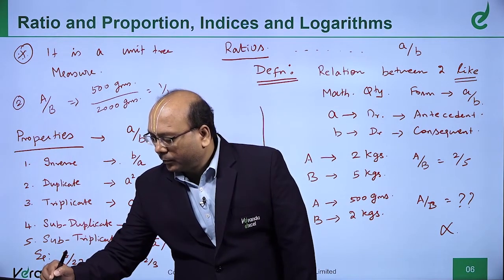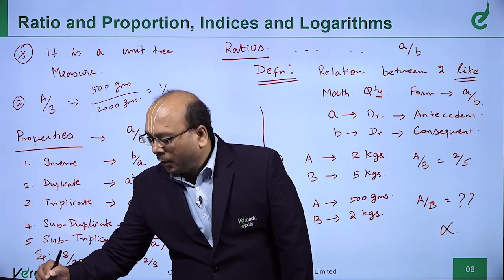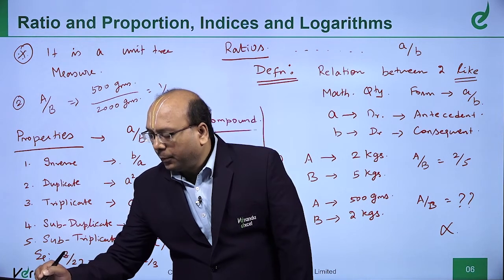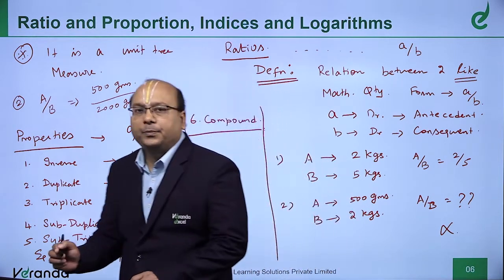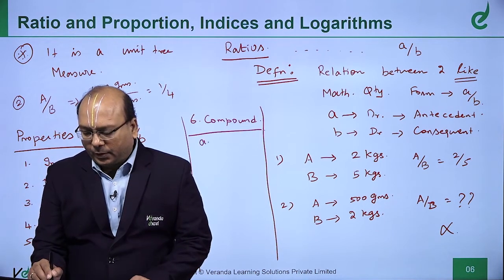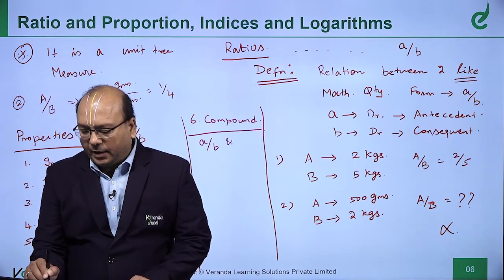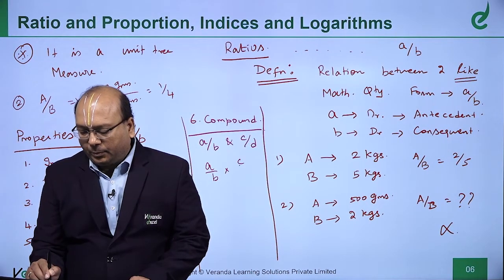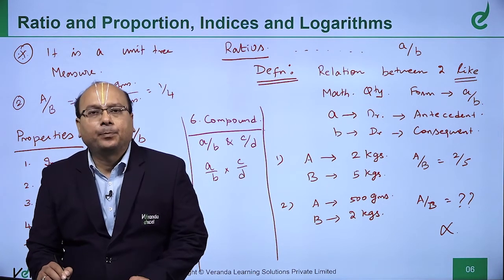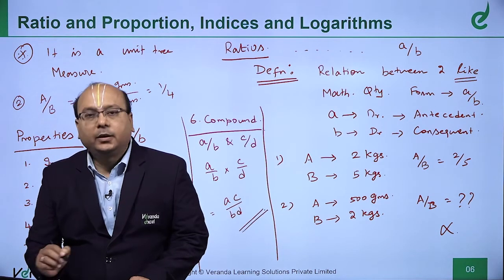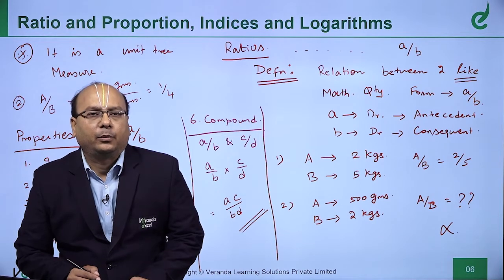Then, compound. What is compounding of a ratio? Suppose I have A by B and C by D. A by B multiplied by C by D, that is AC by BD, is called compounding.